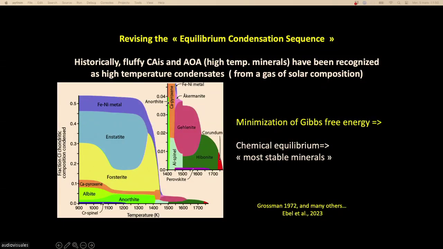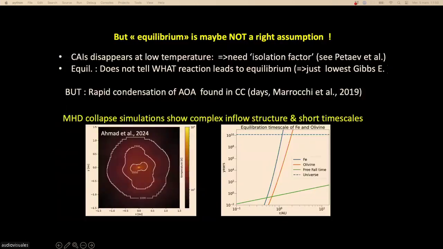But it is the standard tool that we all use. The only thing is, is it really true that equilibrium chemistry is a good assumption? In many fields in science, sometimes you use something that you know does not work, but you can compute it, so you still use it. This is what we do with the equilibrium condensation sequence.